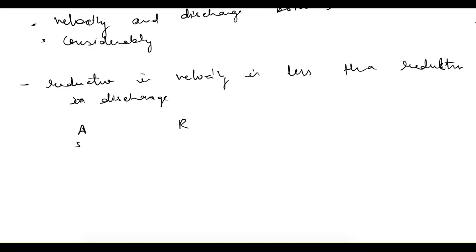So when the flow depth decreases, then area reduces faster than hydraulic mean depth. So this is the reason, that is, when the depth of flow is reduced, then discharge decreases faster than the velocity.